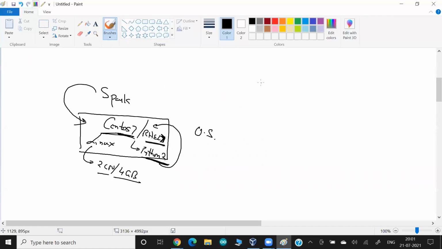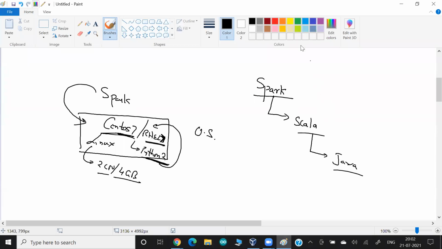Just one thing I want to tell you guys before we install the Spark. Spark is a tool, is a software. It is built on a language called Scala. And Scala is also a language. If you talk about one language, for example Python, Python is a language, but it is built on top of C, maybe C++, mostly C. So one language is mostly built on top of other languages. Similarly, Scala is a language, but it is built on top of Java.